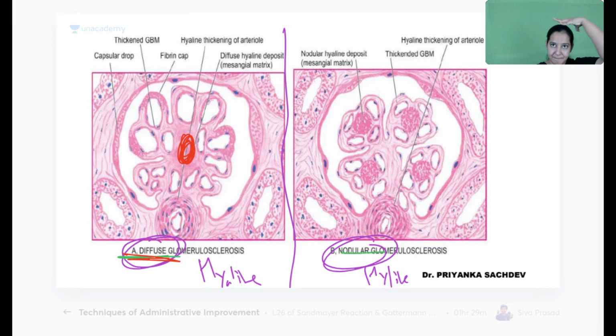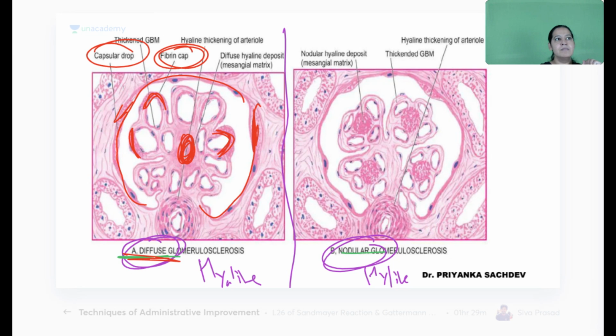Number one, at the capillary cap, in the form of the cap at the head of the capillaries. It is known as hyaline cap. Number two, mesangium, capillary head. And number three, it is present in the parietal Bowman's capsule. Can you see in the Bowman's capsule, this one, this one, this one? It is known as capsular drop. So capsular drop is there, fibrin cap is there, and mesangial matrix is there. At three places it is deposited. So it is known as diffuse.